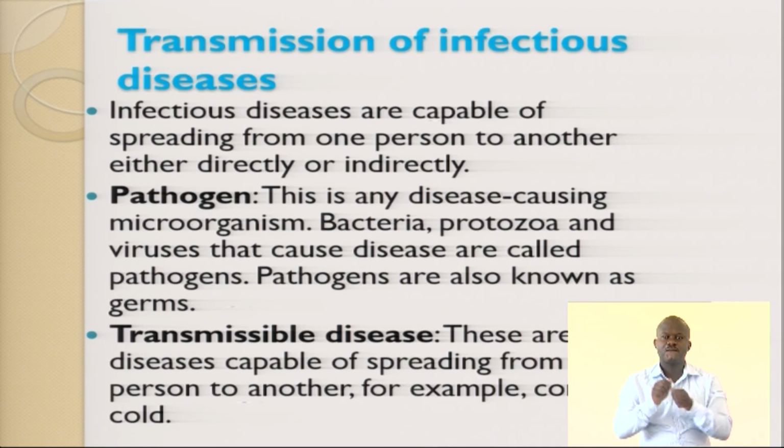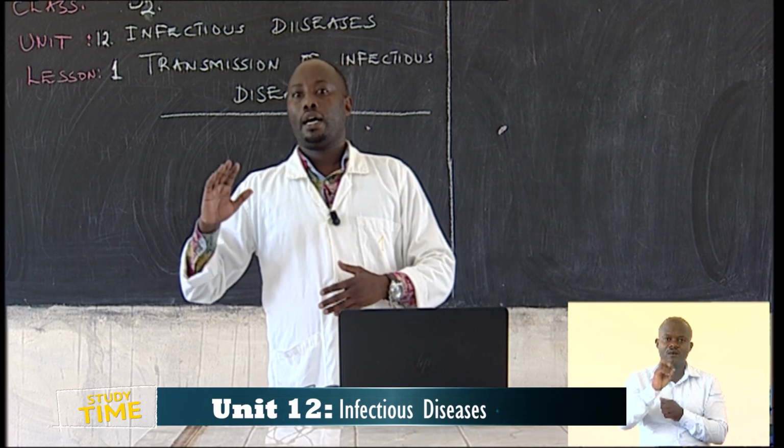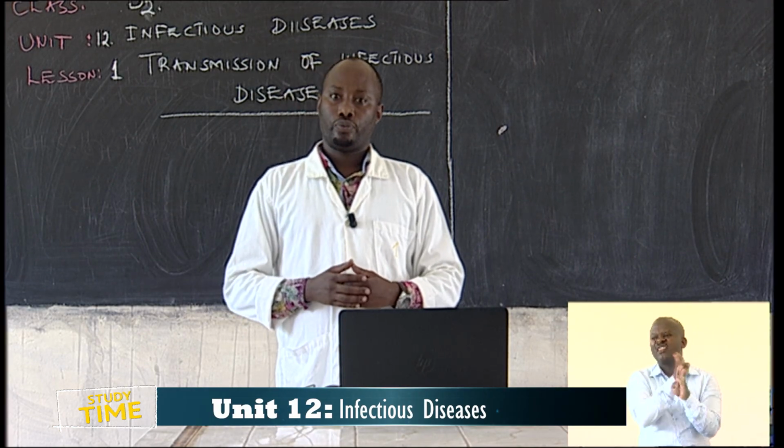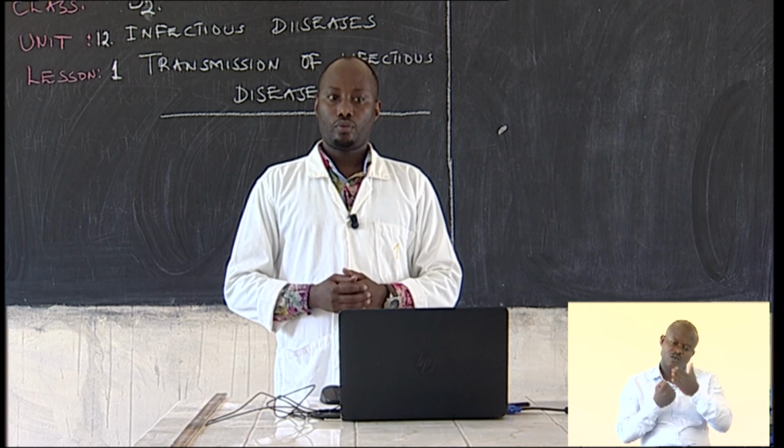When you are in contact with the microorganism, either directly or indirectly, it can also cause infectious disease.